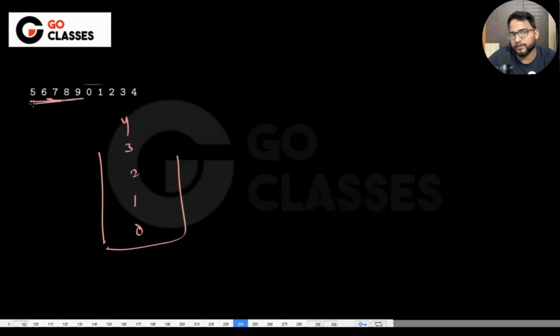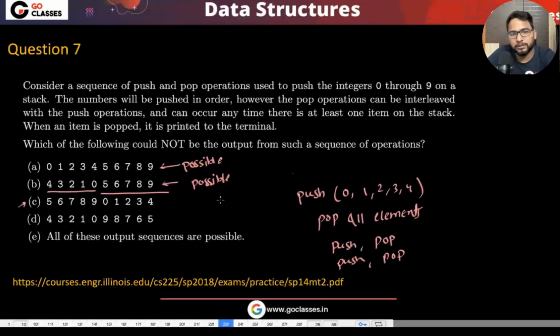You can do this much, right? I mean, you can push and pop immediately. Then you need 0. I don't think it is possible, right? You cannot get 0. So that's why C is not possible. So yeah, this is not possible.